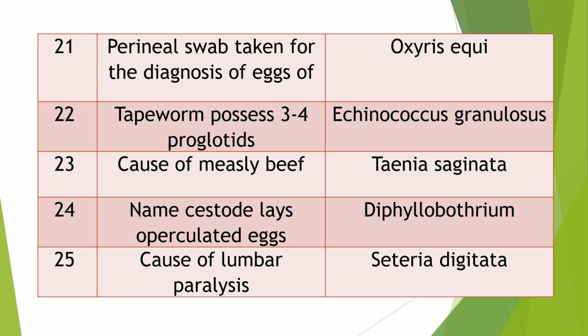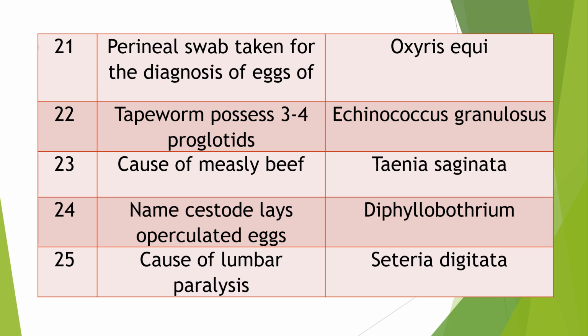Question 21. Perineal swab is taken for the diagnosis of eggs of which worm? This is a frequently asked question and is important for the clinician also. Answer is Oxyuris equi. The Oxyuris equi worms come out from the rectum and lay eggs in the perianal region. So for the diagnosis of these eggs, a perineal swab is taken and examined under the microscope.